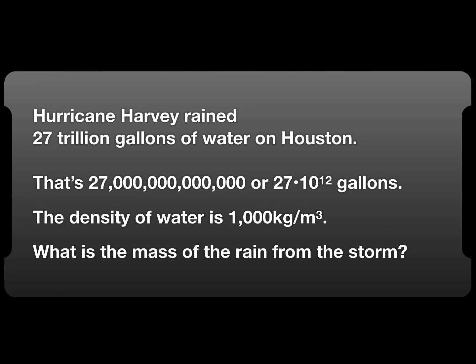Back in 2017, Hurricane Harvey rained 27 trillion gallons of water on the city of Houston. 27 trillion gallons written out is a really, really big number. The density of water is 1,000 kilograms per cubic meter. What's the mass of the rain that fell in Hurricane Harvey on the city of Houston? If YouTube allows comments on this video, you should put your answer there.